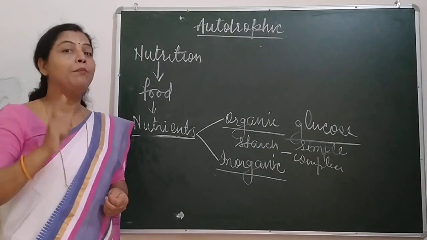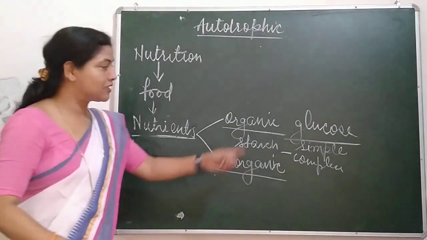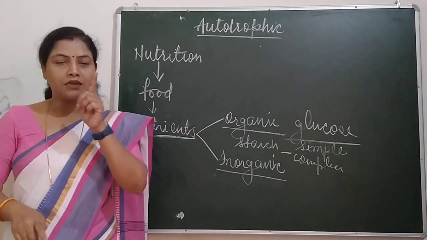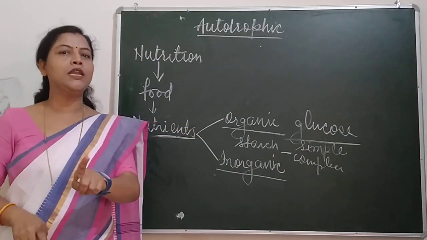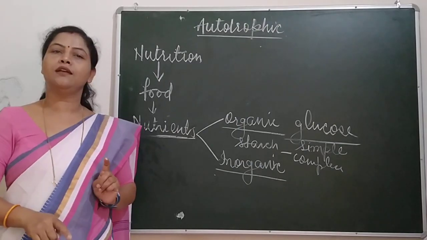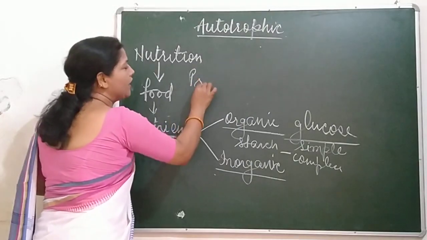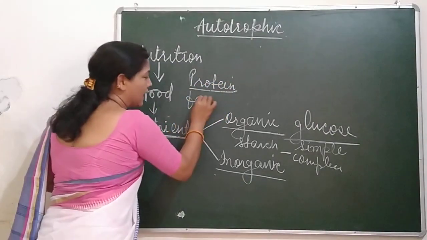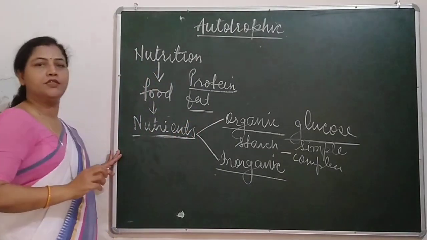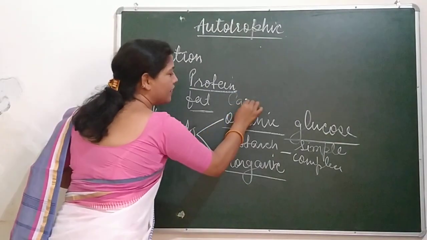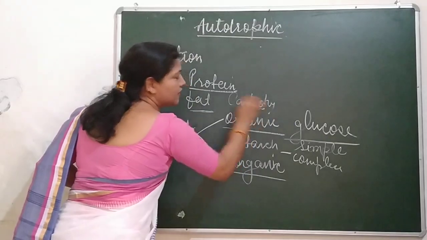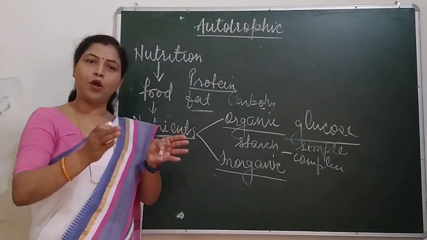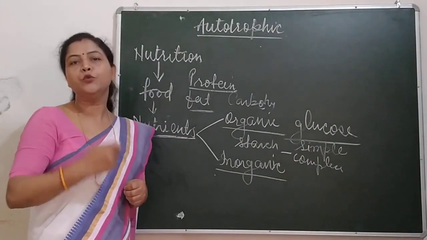Then the answer is a big no. You know why? Because carbohydrate may provide you energy, but carbohydrate is not the only nutrient which you need. You also need protein for your muscular growth. You need fat as stored energy. You need carbohydrate for instant energy. You need roughage, water, minerals for proper growth and energy.